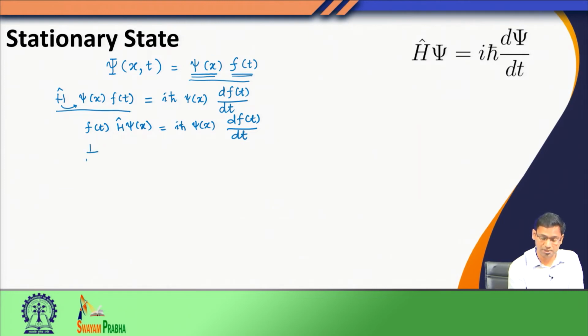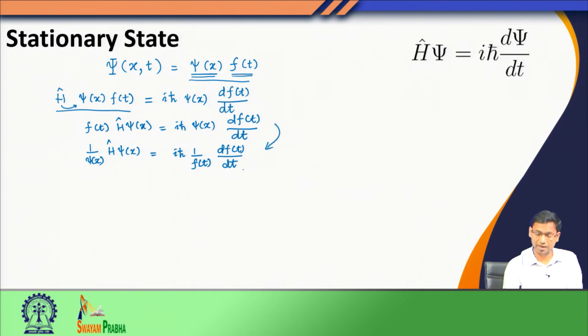So, when I do this, in the left hand side I have this term, and in the right hand side I have this, where I came from this step to this step by dividing by psi x f of t on both the left hand side and the right hand side.